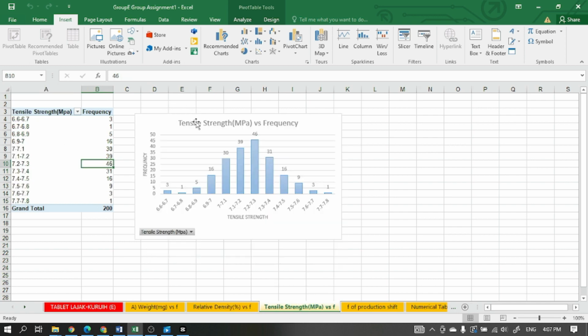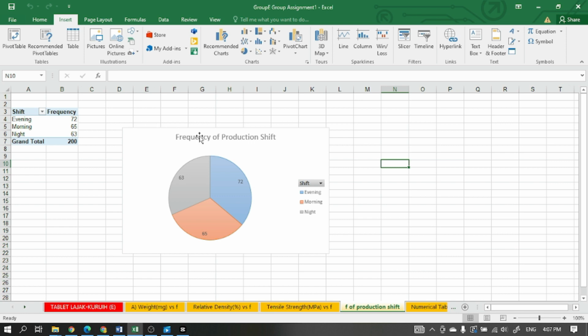The next one is tensile strength. The group with the highest frequency is the 7.2 to 7.3 megapascal group, with a frequency of 47. And this one is the frequency of production shift, to show how many samples are obtained from different shifts. The shift that has the highest frequency is the evening shift, with a frequency of 72.